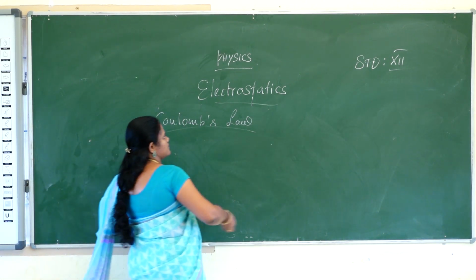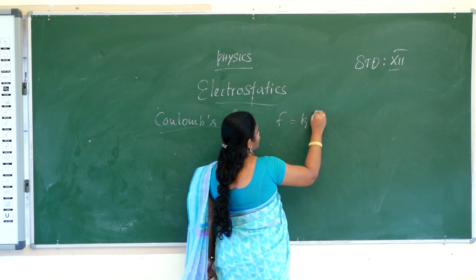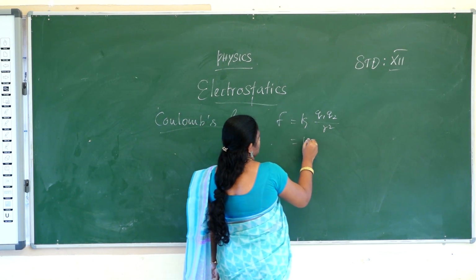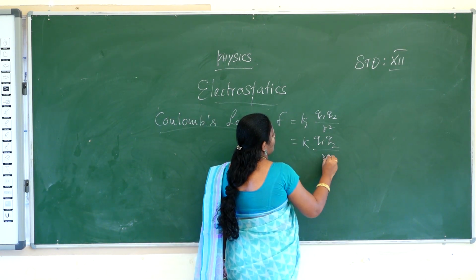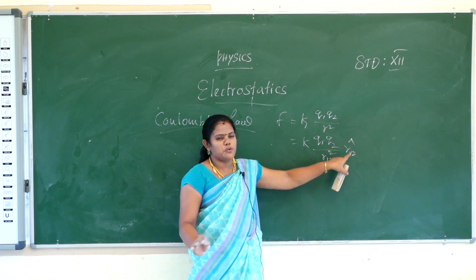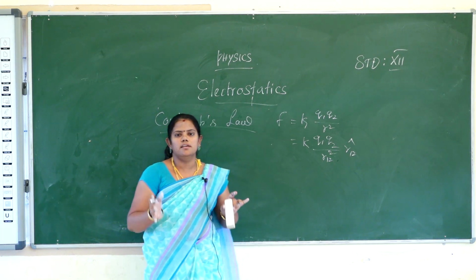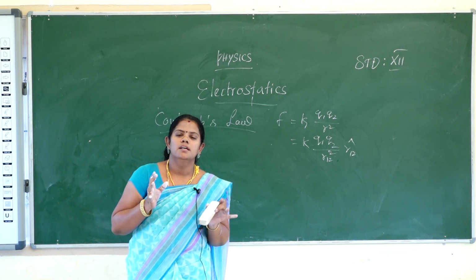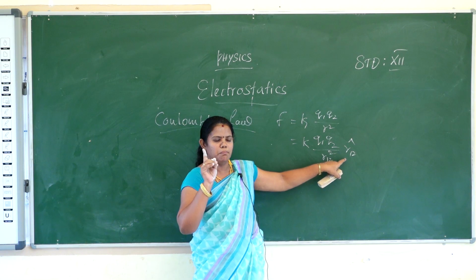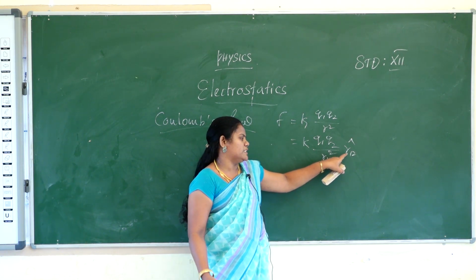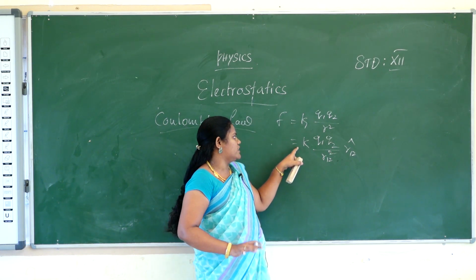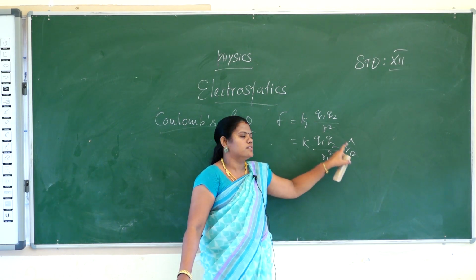First, write the formula this way: F is equal to K times Q1 Q2 by R square. In vector form, F is equal to K Q1 Q2 by R12 square times the R12 unit vector. R12 cap is nothing but the position vector. What is the meaning of position? The place where the charges are located, that is the position. R12 cap is simply the unit vector, whose value is 1. Multiplying by 1 does not change the value, so to note the force in vector form, you only put the unit vector R12 cap.